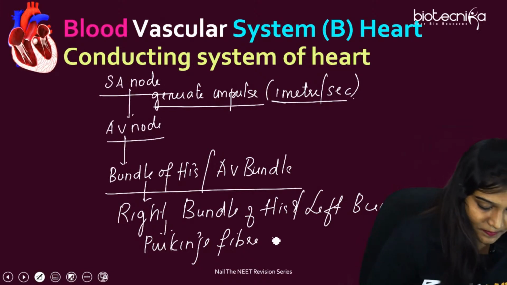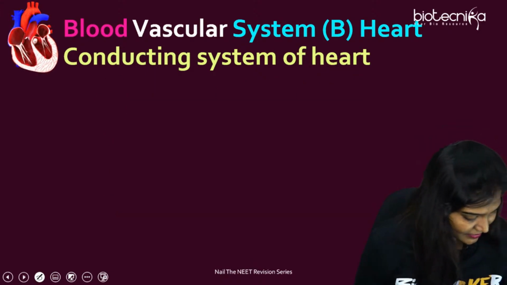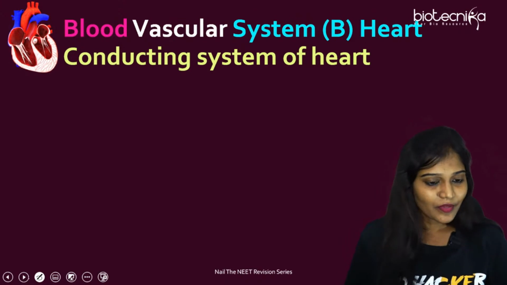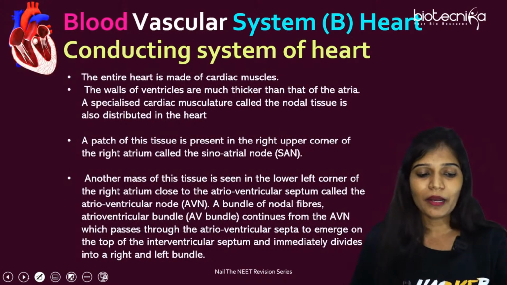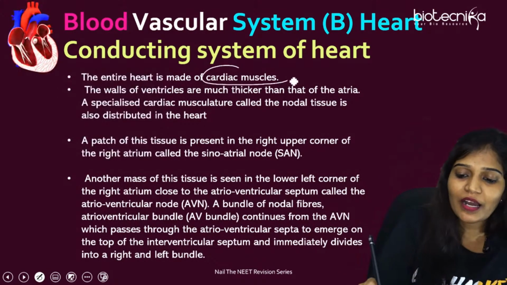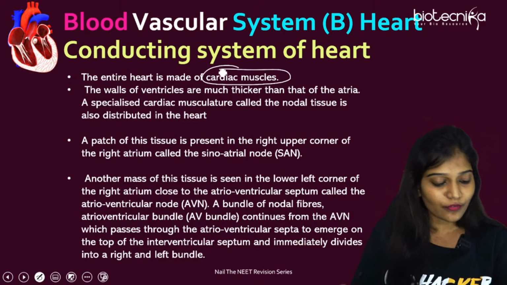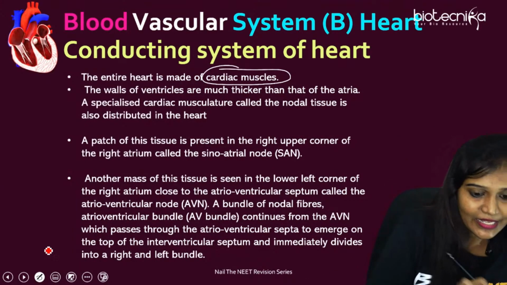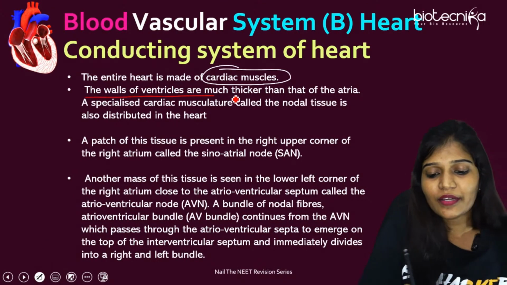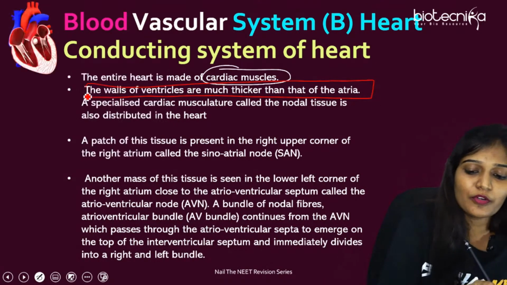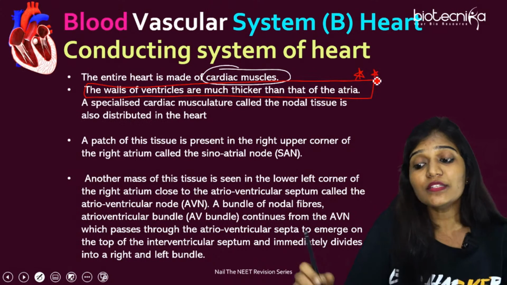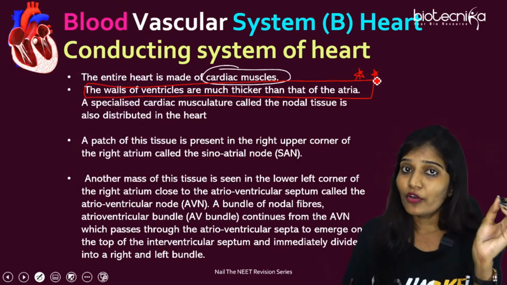Okay, the next one, we are just moving on to the entire part. We know the entire heart is made up of cardiac muscle. Important NCERT line, I want all of you to mark it in your book. The next one, another important line. I told you this is very important. Please make it a star point. The walls of ventricles are thicker than auricles.